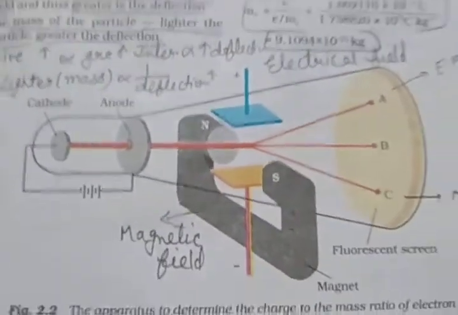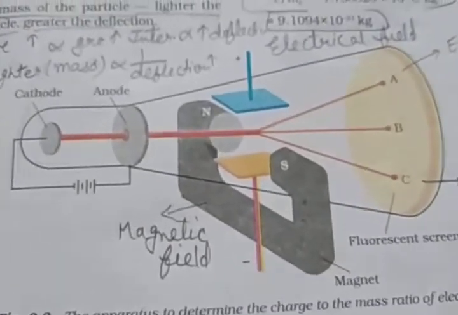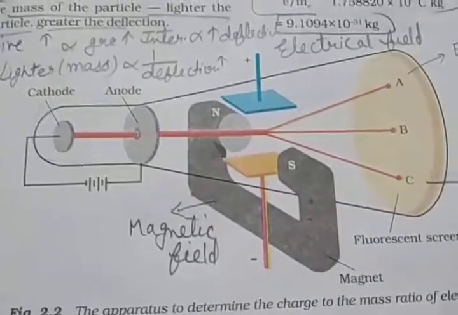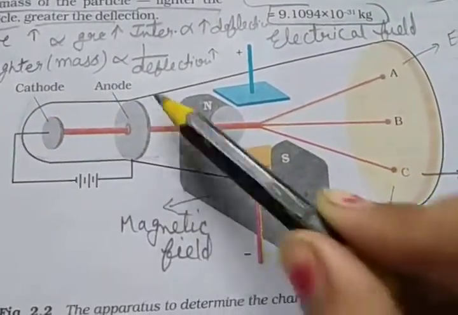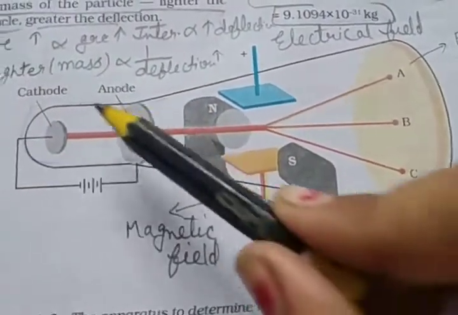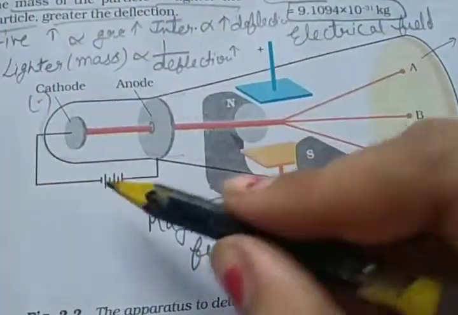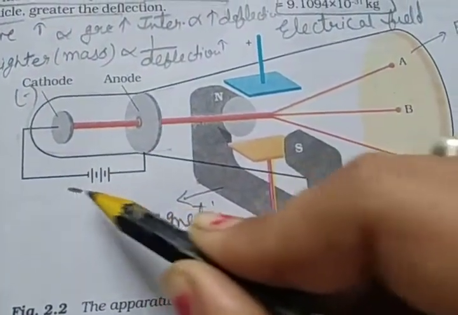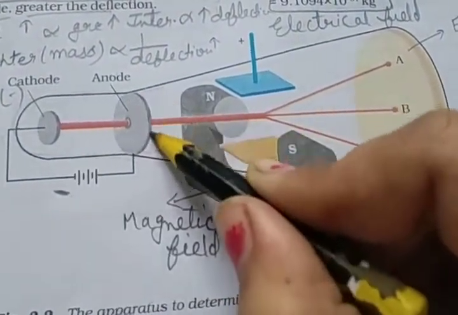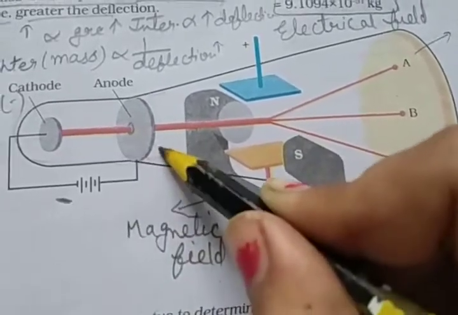See this diagram. J.J. Thomson used a cathode ray tube. This is the cathode ray tube. Here the cathode is negative, attached by the cathode electrode to the negative terminal, and this is the anode. The anode is positive.